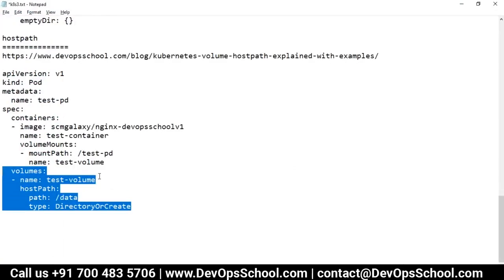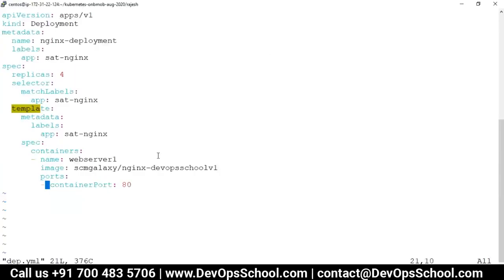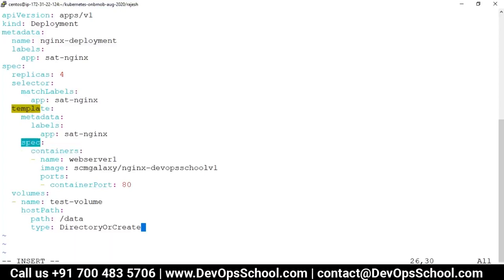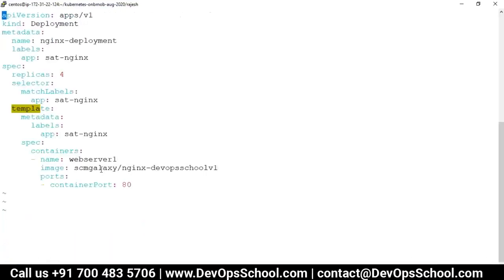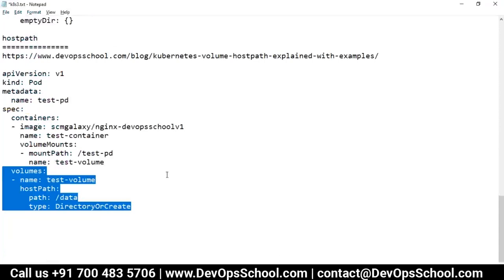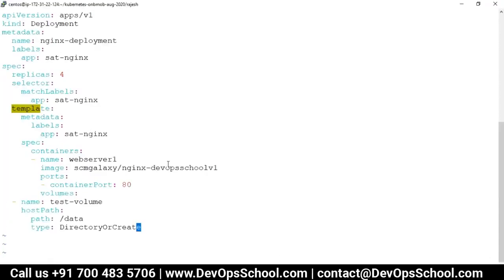Volumes, copy. Okay, and done. See here, spec.container, spec.volume. It should be in the same path. So I have to unsave this and open this up. YAML is a problem.